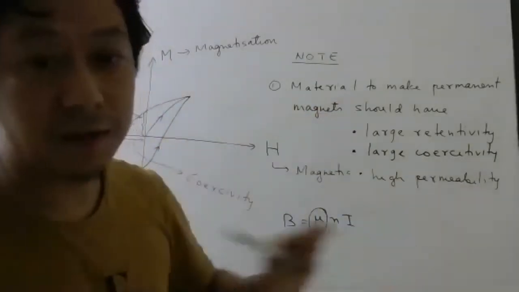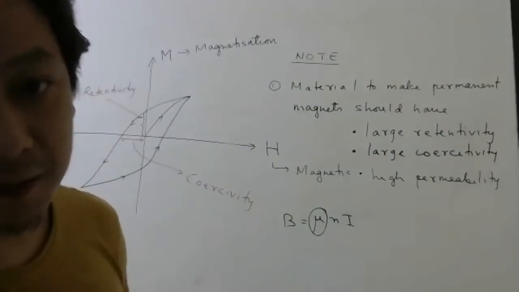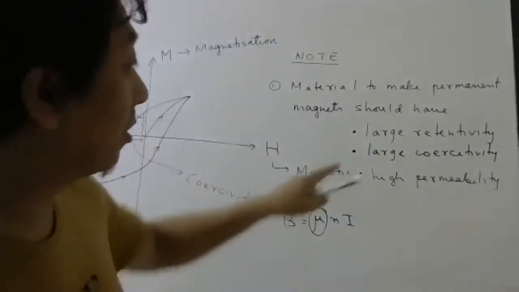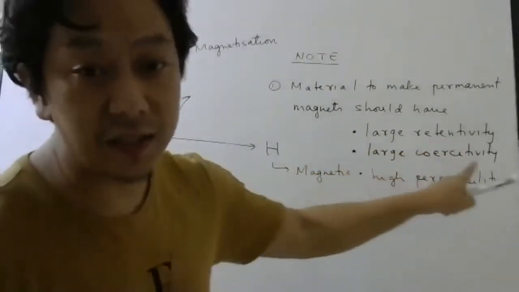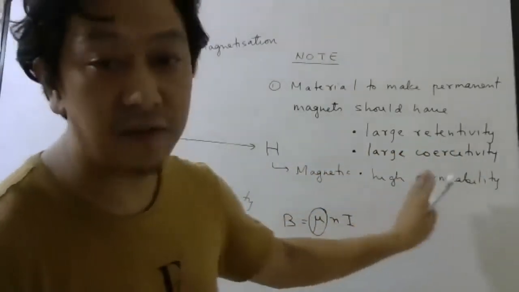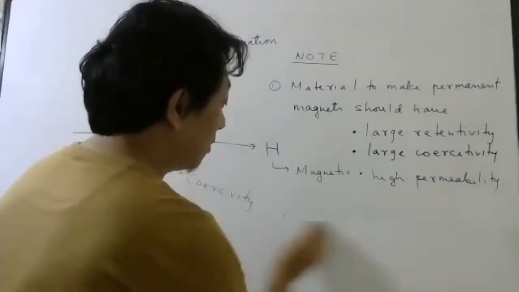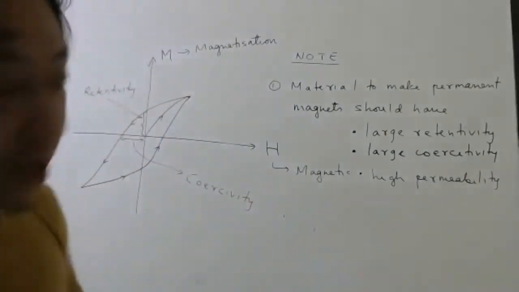So what are the three important characteristics a material should have in order to make a permanent magnet? Number one, large retentivity, large coercivity, and it should have large permeability. So this is what we want for permanent magnets.